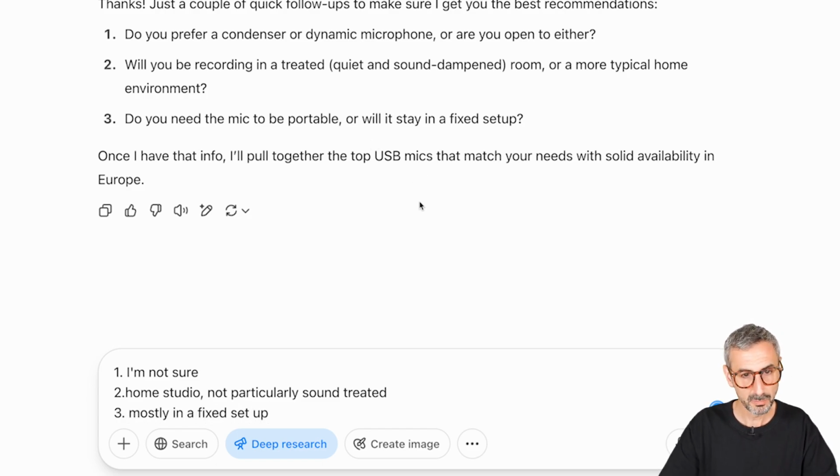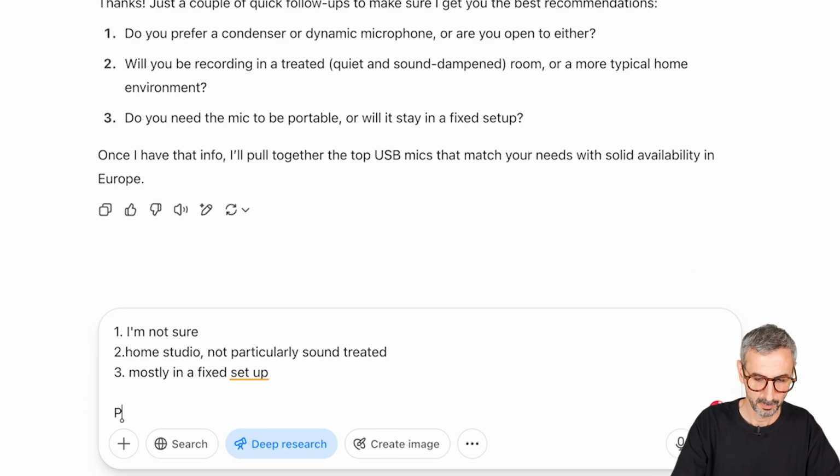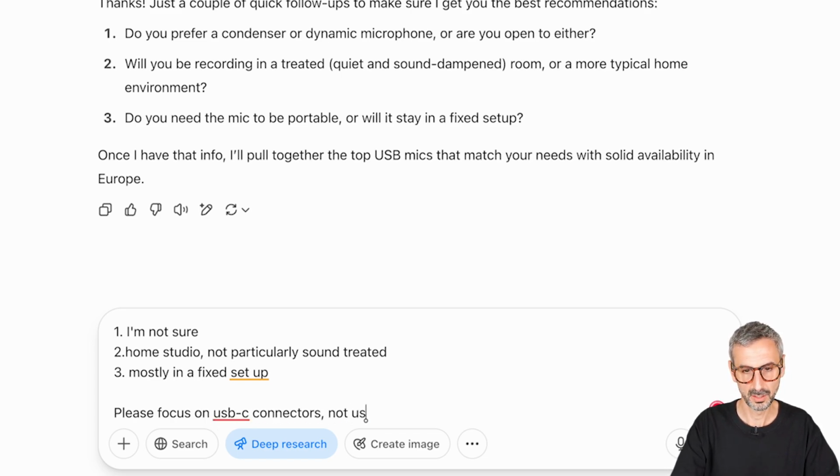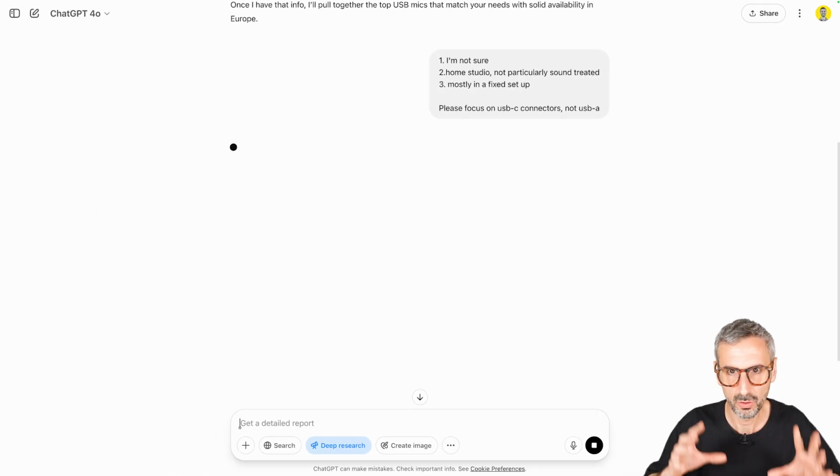Okay, so I'm done with this. I'm going to run this. "Once I have the info, I'll put together the top USB mics that match your needs with solid availability in Europe." I would like to have, please focus on USB Type-C connectors, not USB-A. I want the smaller USB connector.